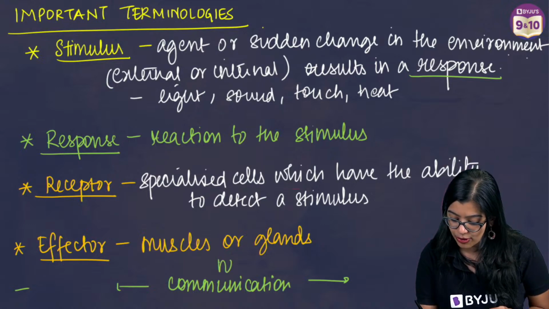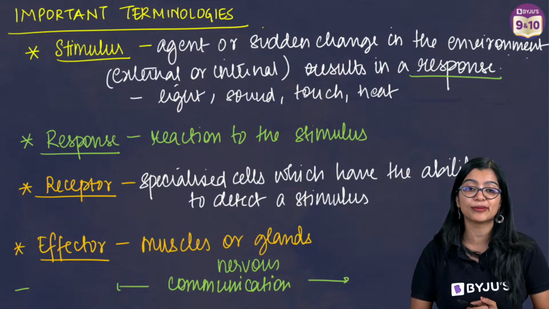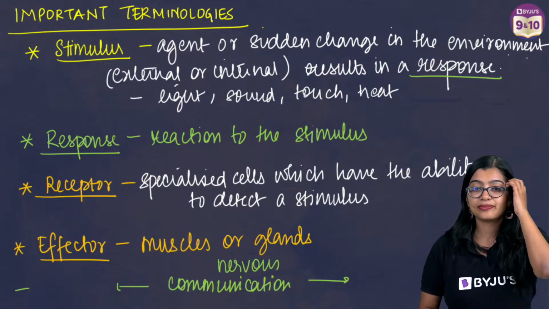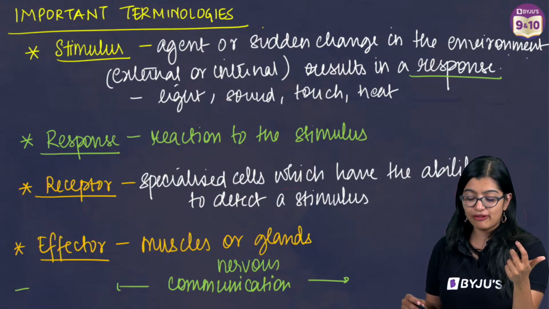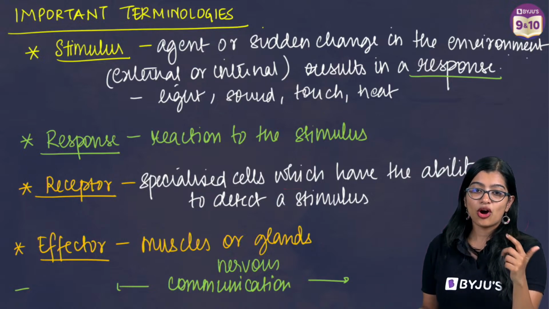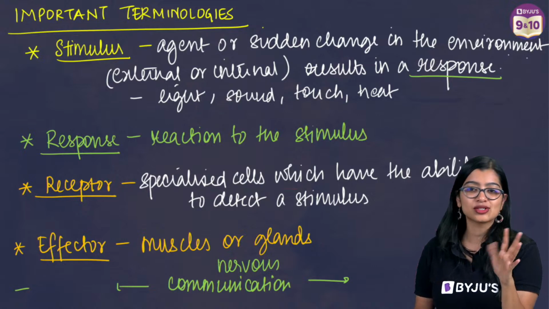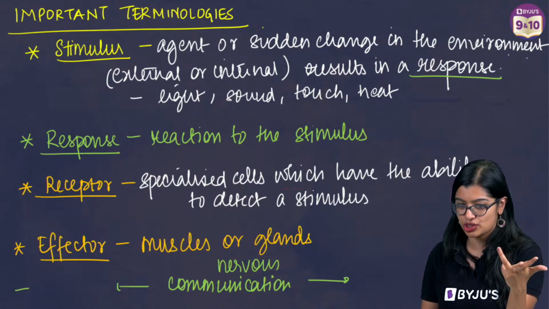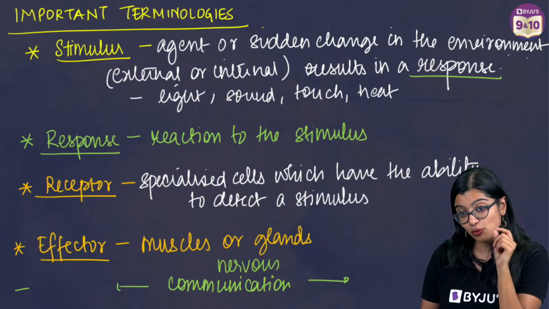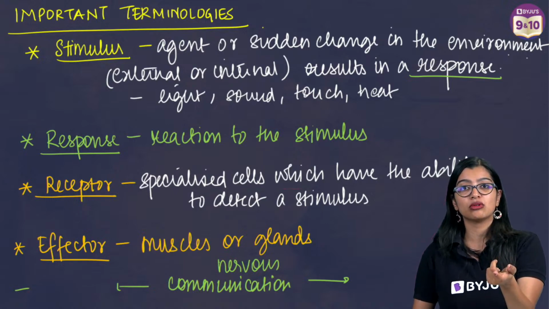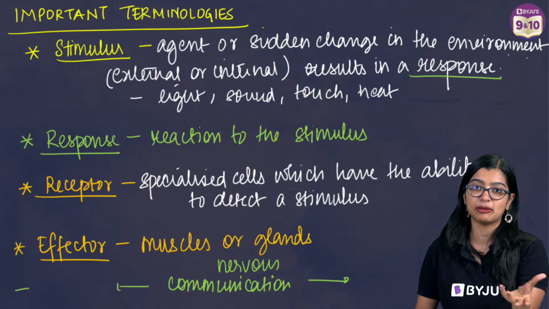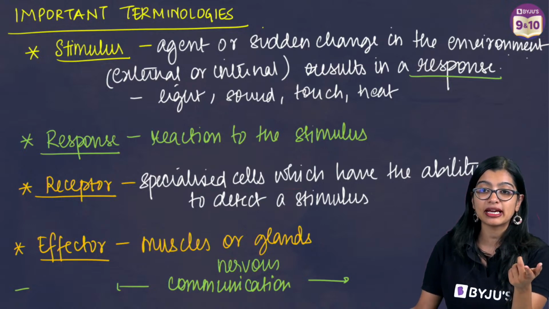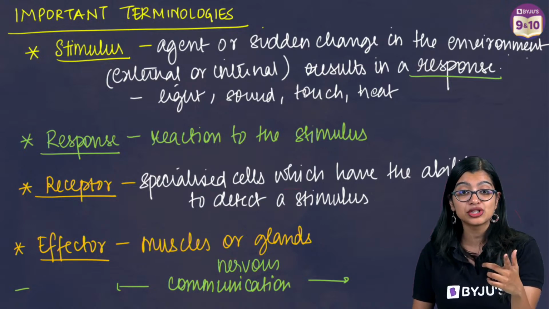Now in what form does this nervous communication happen? Neurons. Okay, neurons are enabling this conversation, but in what way? See, now I'm speaking to you. If you tell me neuron is like my mouth that is helping me speak, right, but how am I speaking? With my voice, language.